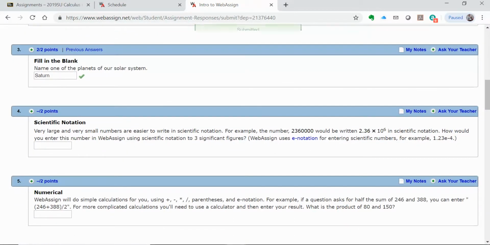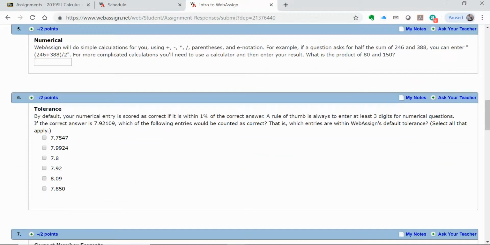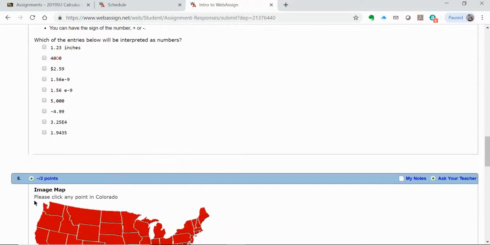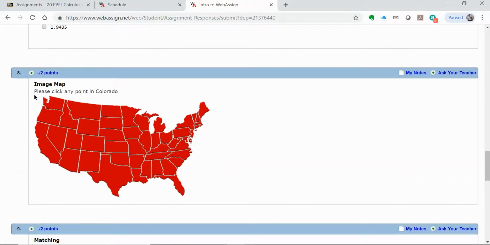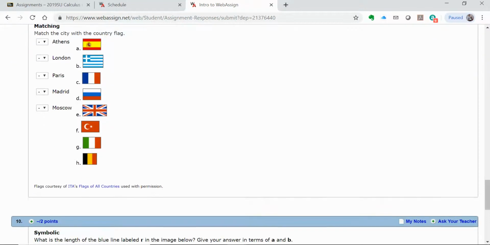This is some stuff with scientific notation, how Webassign prefers it, numerical stuff, things like that. So work through this assignment. It shouldn't be too bad. Let me know if you have questions. A little bit of geography here about maps and matching up flags, but that'll be good review for you.